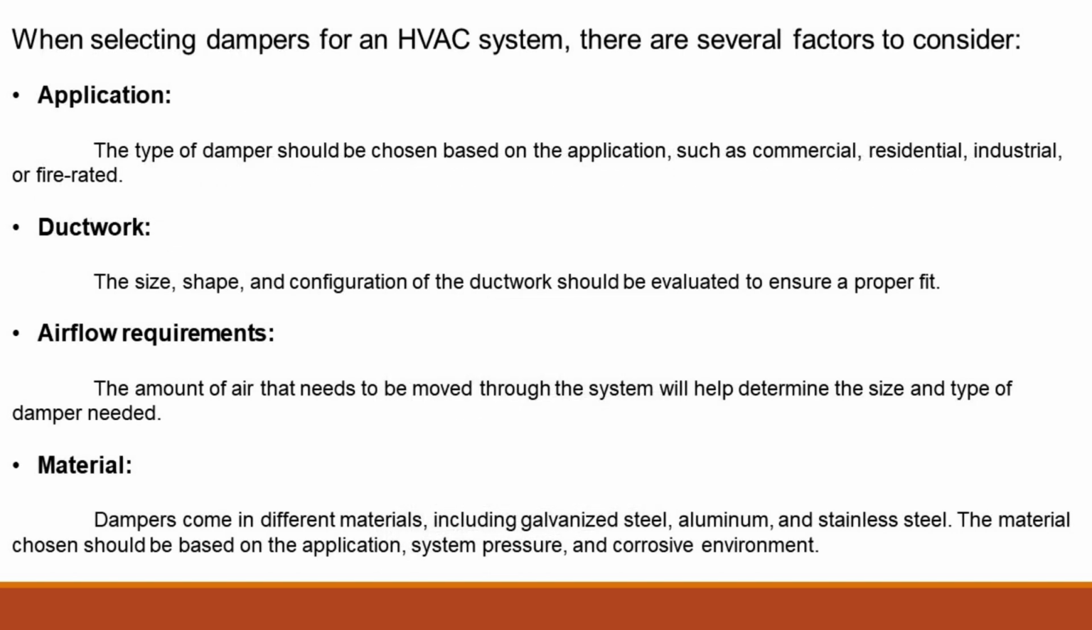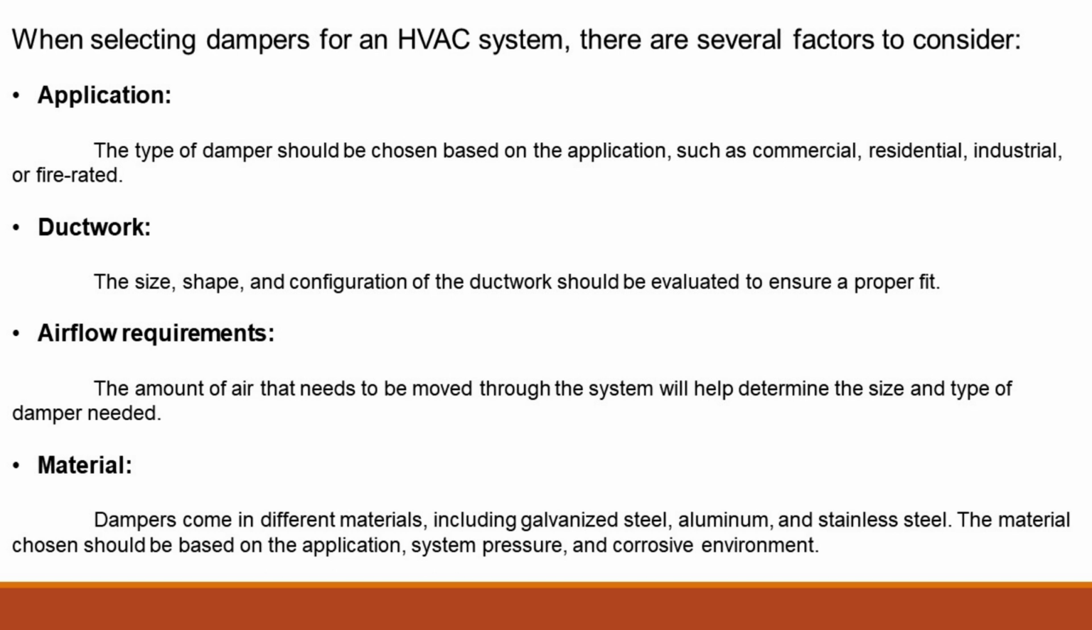When selecting dampers for an HVAC system, there are several factors to consider. Application. The type of damper should be chosen based on the application, such as commercial, residential, industrial, or fire-rated. Ductwork. The size, shape, and configuration of the ductwork should be evaluated to ensure a proper fit.